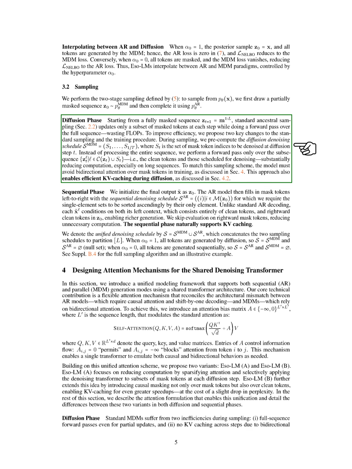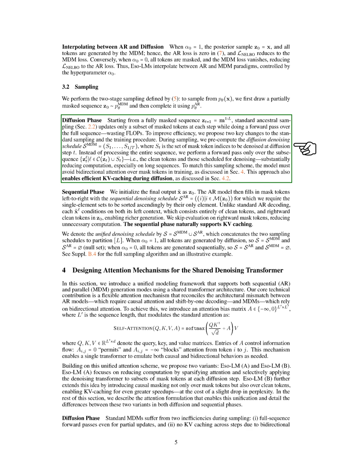To align with this sampling method, we ensure that the model does not use bidirectional attention over masked tokens during training. This also allows for efficient key-value caching during diffusion. In the sequential phase, we start with the output denoted as ~x, initialized as Z0. The AR model then fills in the masked tokens from left to right, following the sequential denoising schedule.